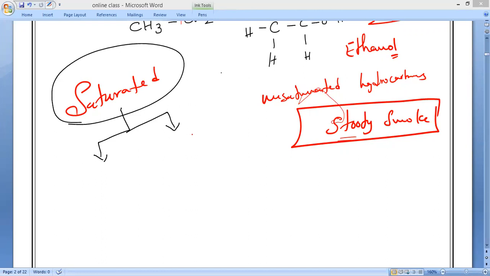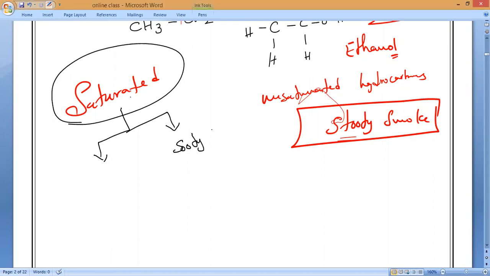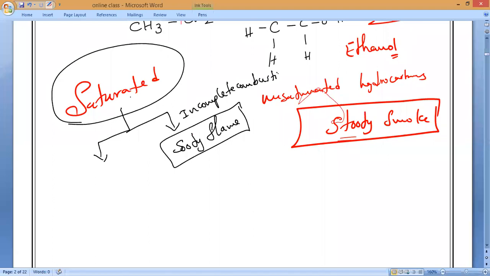But now saturated hydrocarbons also will produce a sooty flame. Anybody can tell me in what case? It will also produce a black substance. Very good. That is incomplete combustion. The most important reaction, all of you should remember.